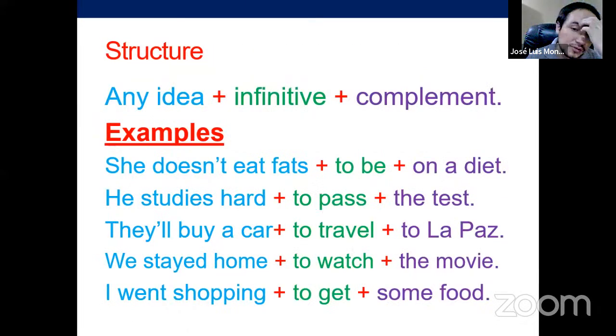So in all those cases, we have this structure. We have an idea, a statement, and we have the infinitive and the complement for that infinitive. The infinitive in this case is the purpose of that statement. She doesn't eat fats. Why? To be on a diet. He studies hard. Why? To pass the tests. They'll buy a car to travel to La Paz. We stayed home to watch the movie. I went shopping to get some food.